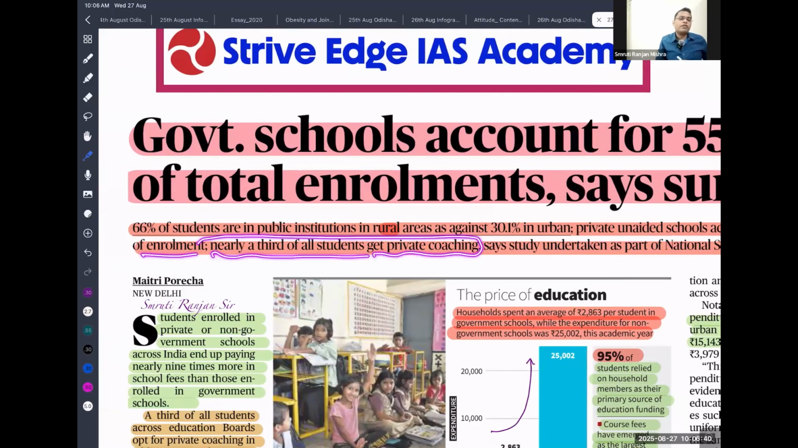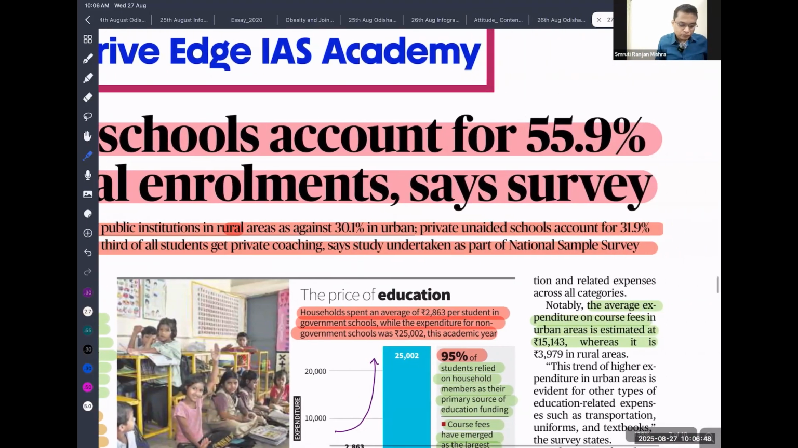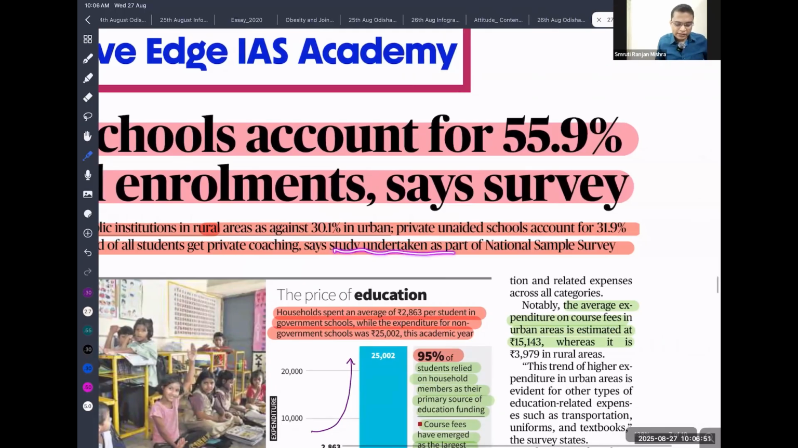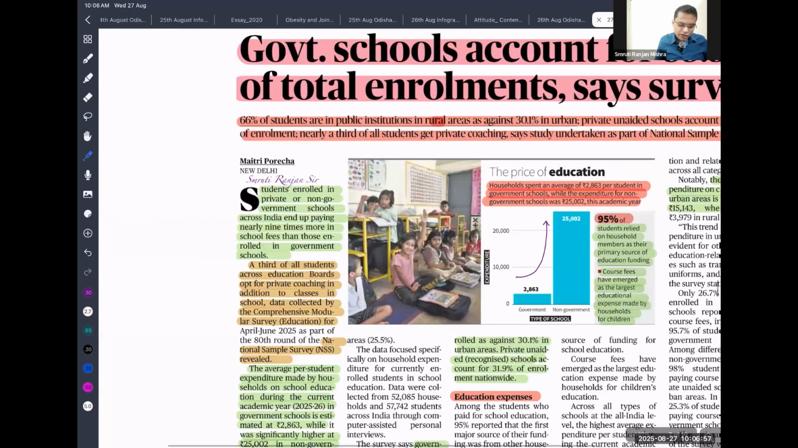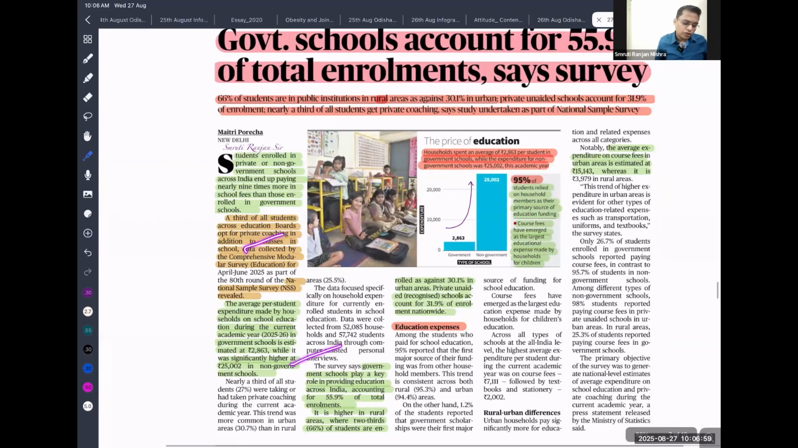That means one third of all children are getting private coaching. Why are they getting private coaching? Because they are not getting good quality education in the government school. This study is undertaken by the National Sample Survey. I think the same thing is mentioned here. Just read the highlighted portion. This is more than enough.